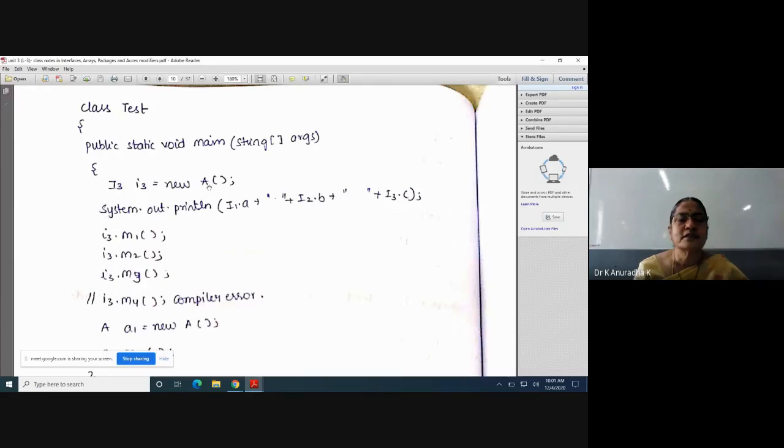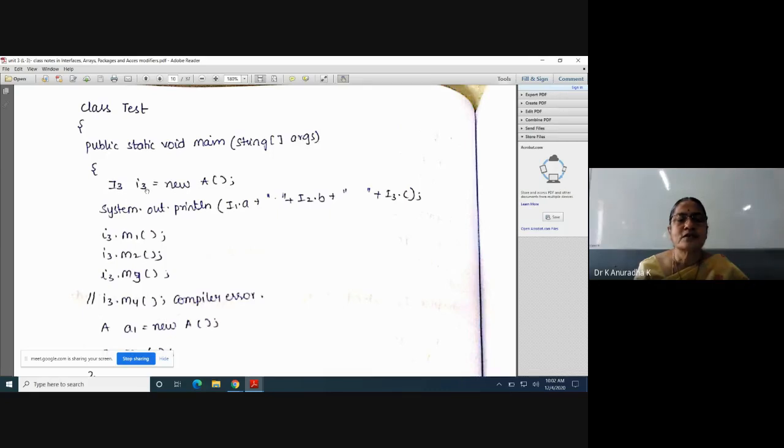So upcasting can be used 2 ways, that is between classes we can use, means subclass object is assigned to superclass reference variable. This is with respect to abstract classes. And in the same way, we can use upcasting to access interface members. That is, between interface and class A also we can apply upcasting. It is nothing but implementing class A's object is assigned to interface reference variable. This is also upcasting. So upcasting is used with respect to abstract classes and with respect to interfaces.